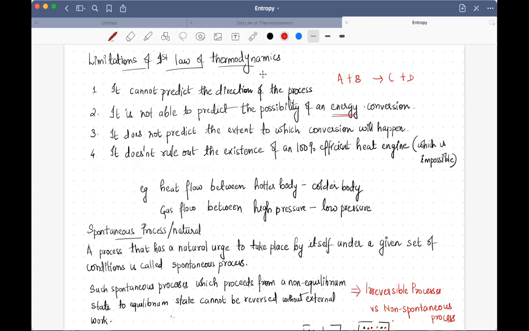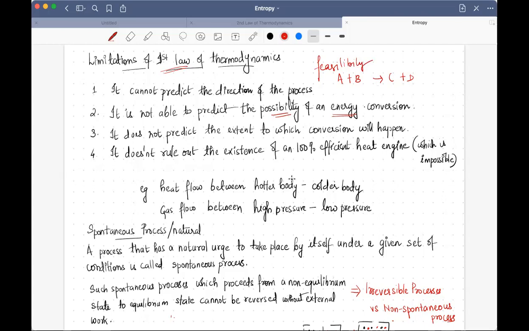But the first law doesn't talk anything about the possibility or the feasibility. Another terminology that we often use for possibility is the term feasibility, whether this reaction is possible or not. So this is in terms of a reaction.